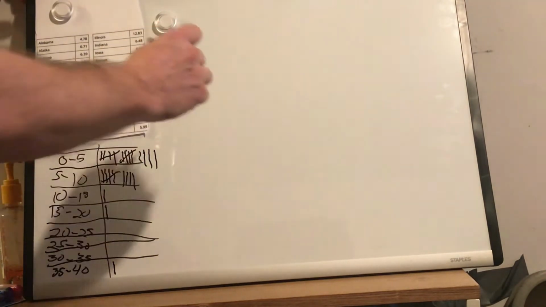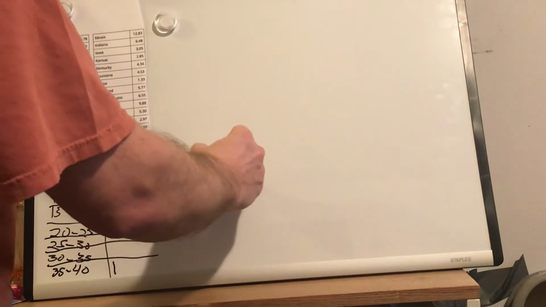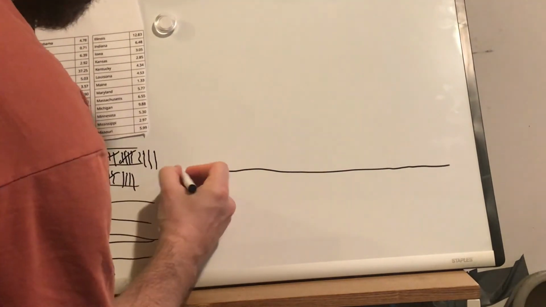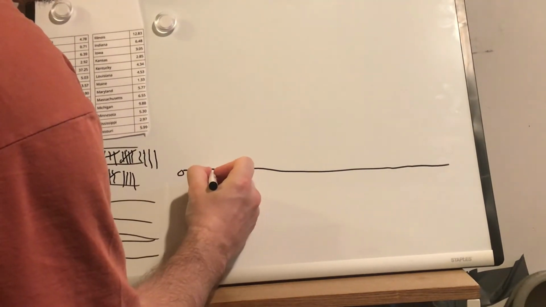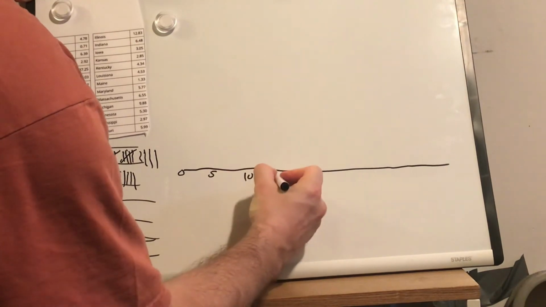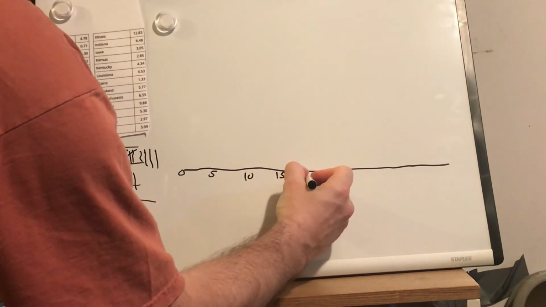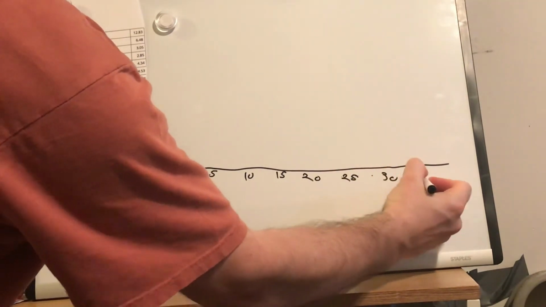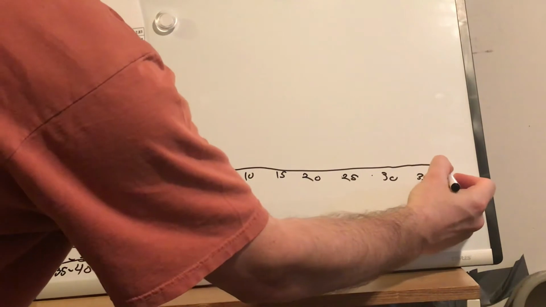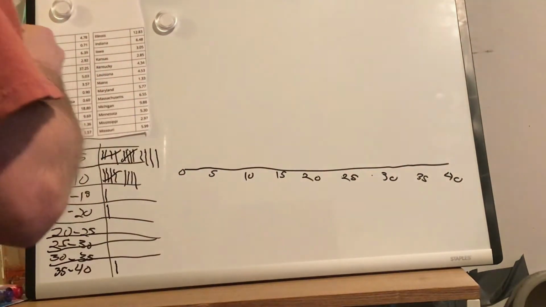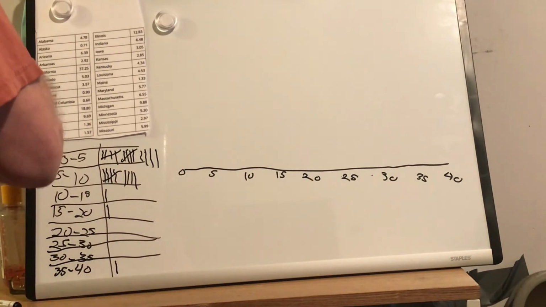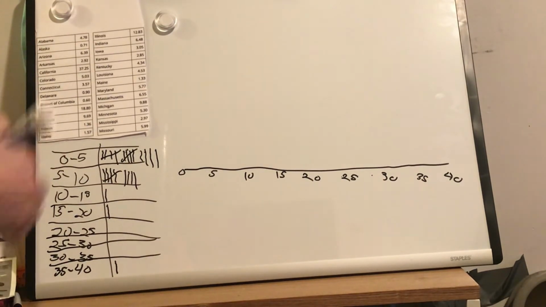Now, let me draw our x-axis. I don't care about the state names for the x-axis. I only care about the numbers. I'm going to start with 0 and go to 5, 10, 15, 20, 25, 30, 35, and 40. Let me change the colors. This way it looks a little more interesting. Let me use blue now.